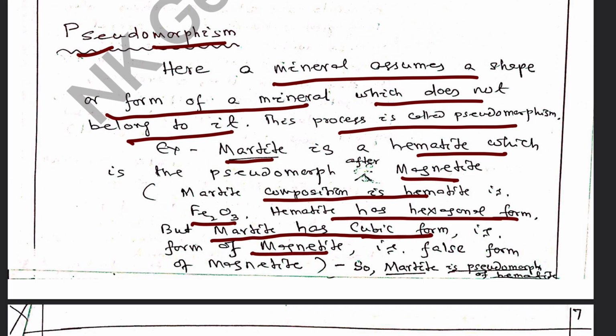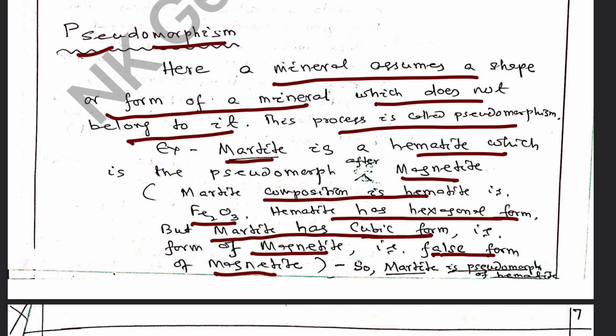So the morphology of martite is that of magnetite, but martite is not magnetite. So martite has a false morphology. That's why it is showing pseudomorphism, the false form of magnetite.